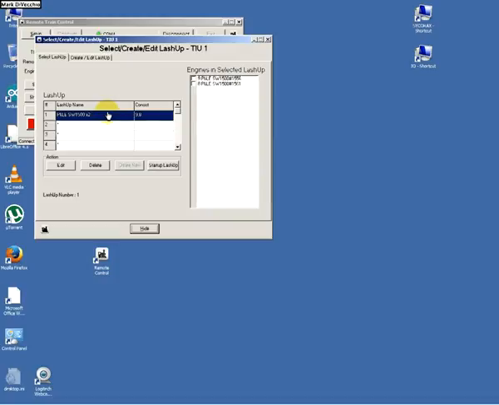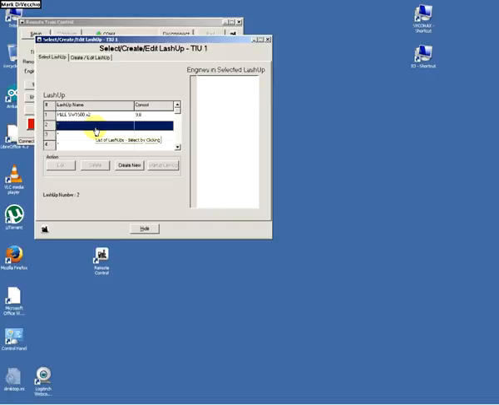On this screen, it lists the LashUps that have already been defined. My program can handle 20 right now. As you can see, number 1 is already defined. We'll show you how we'll define another one. So I'll click on row 2 and I'll press the Create New button.